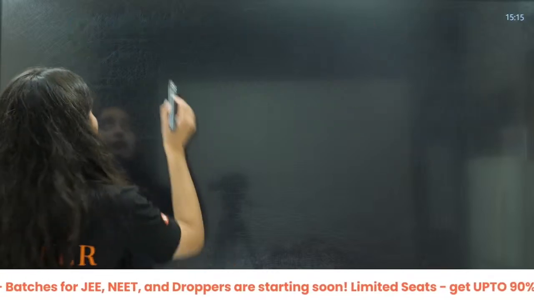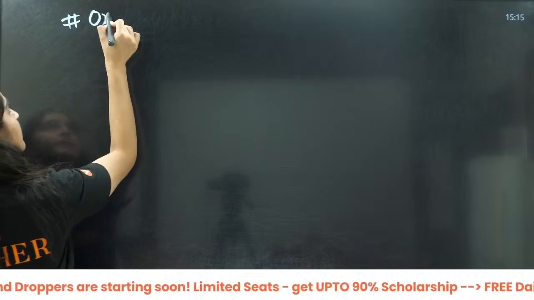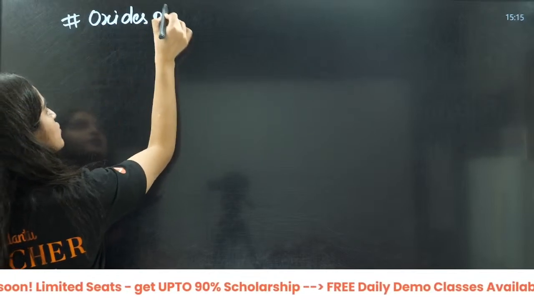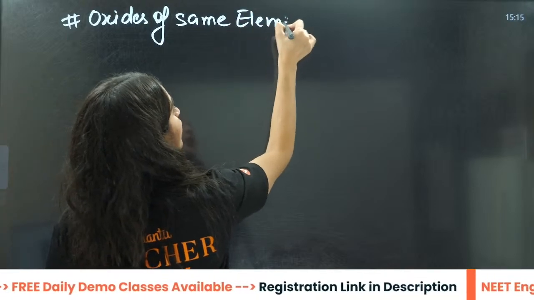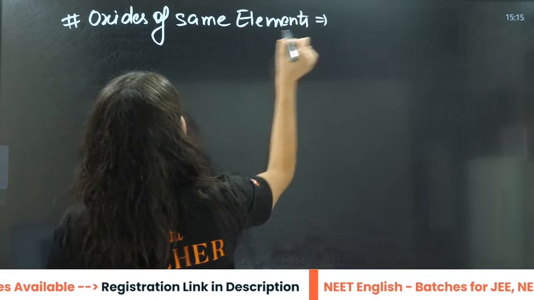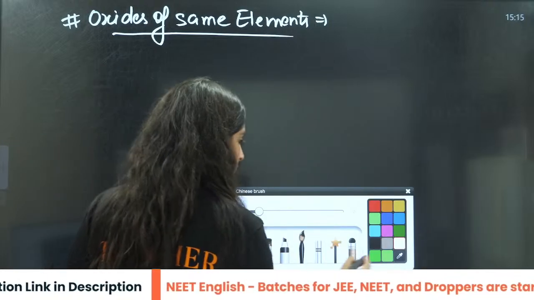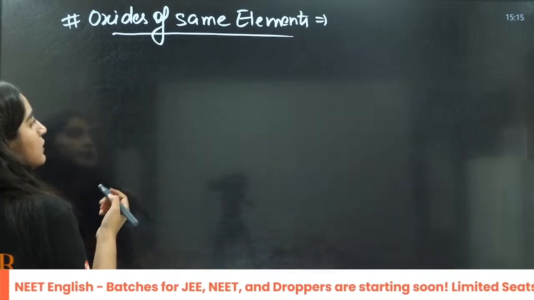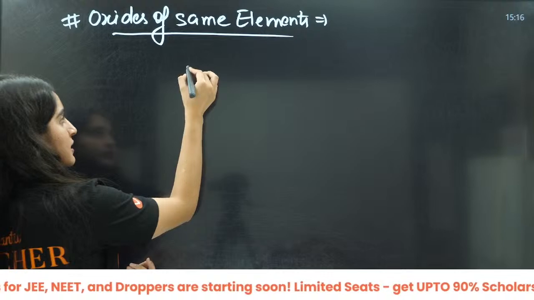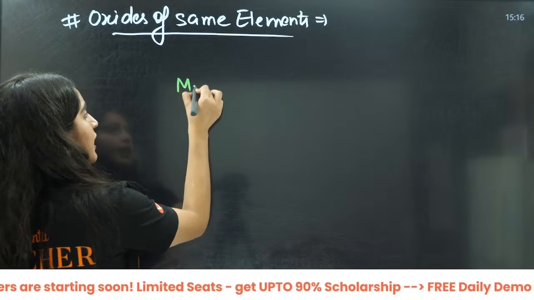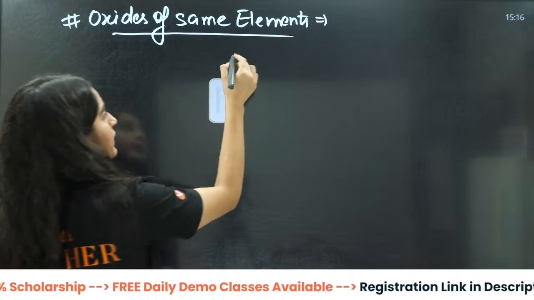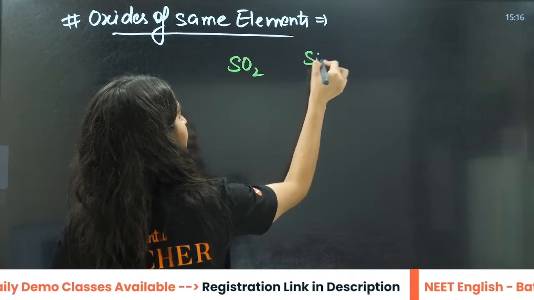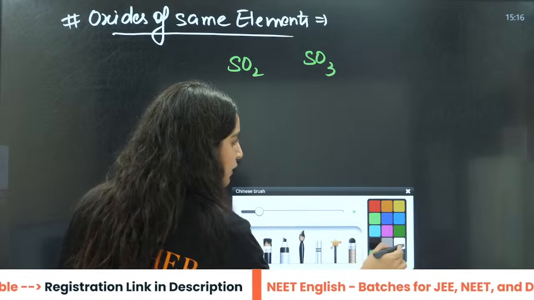Yes. Then we have oxides of the same element. When they talk about oxides of the same element, for example, they are talking about the case where I want to calculate the acidic strength. For example, Mn, you have so many oxides, so simple oxides we will take, SO2 and SO3. How will you calculate that?